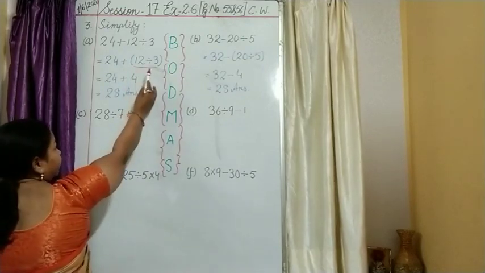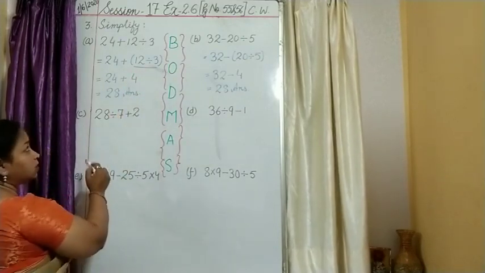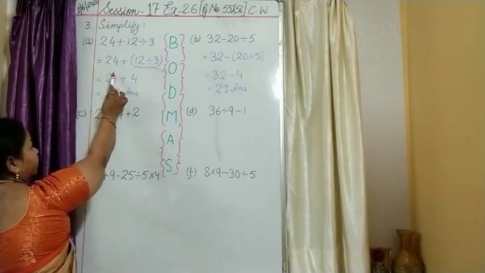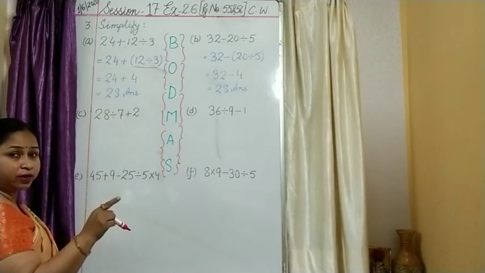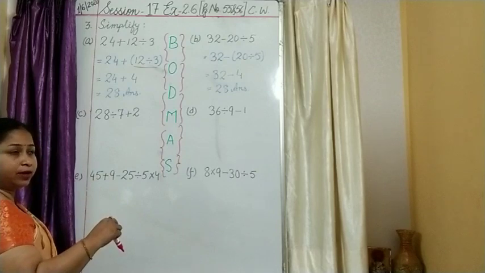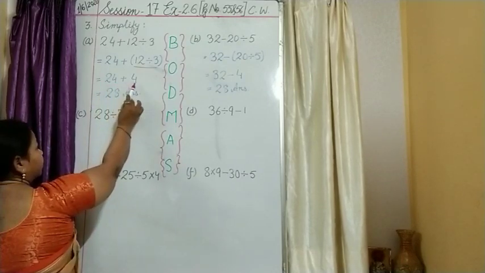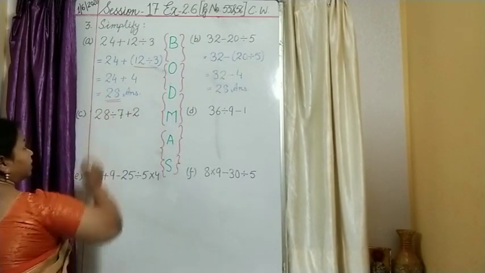What is 12 divided by 3, children? 4. 4 is the answer. What have you got already? 24. So do not leave it. You keep on rewriting it. Okay. So 24 plus 4. What have you got? 28.